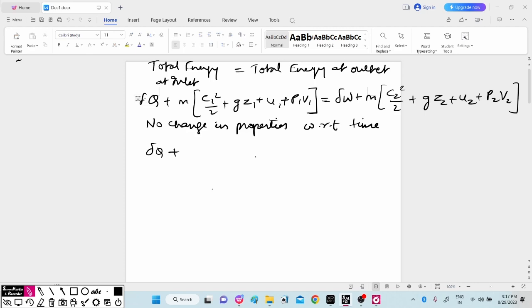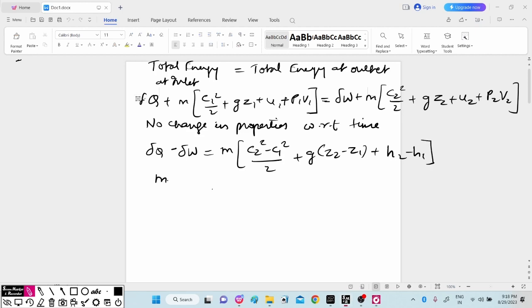If you bring it to the left hand side, we can convert this into the equation: del Q minus del W will be equal to C2 square minus C1 square by 2 plus G times Z2 minus Z1 plus, now U plus PV is H, so I can write H2 minus H1. So these terms will be there.